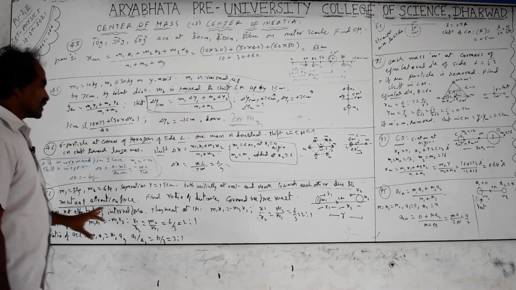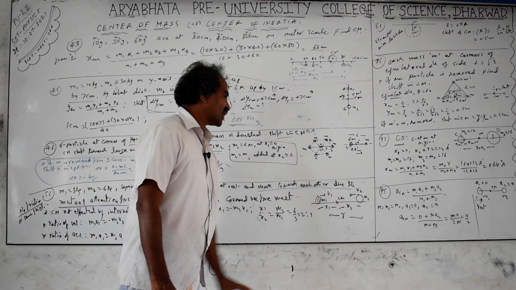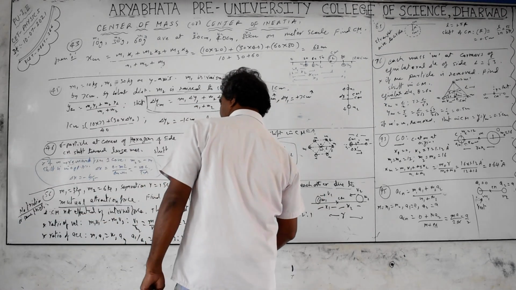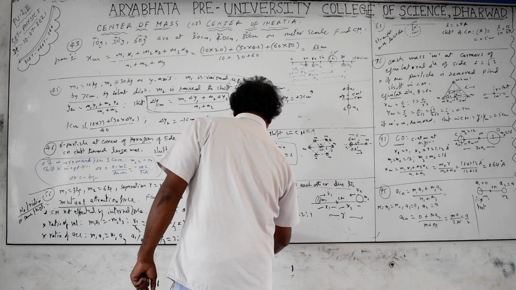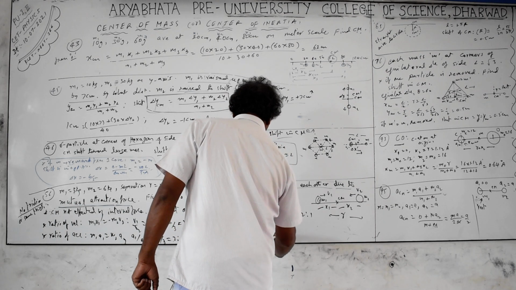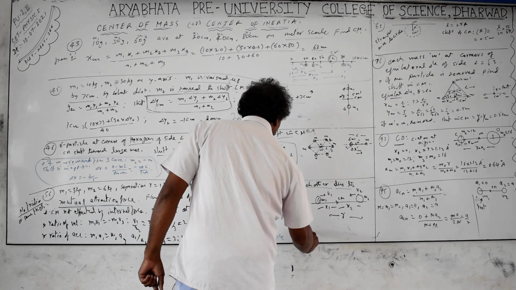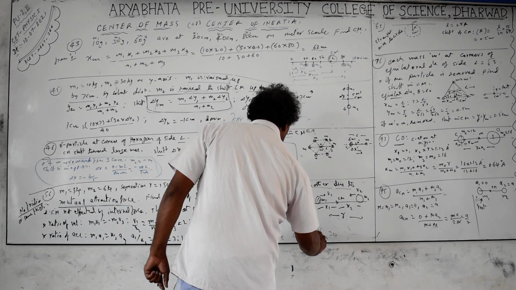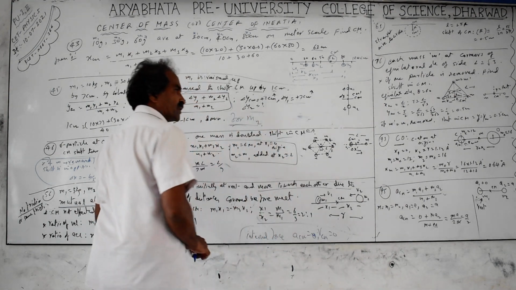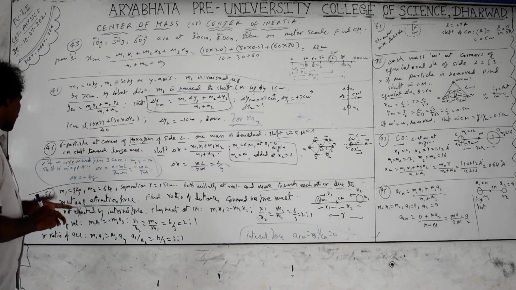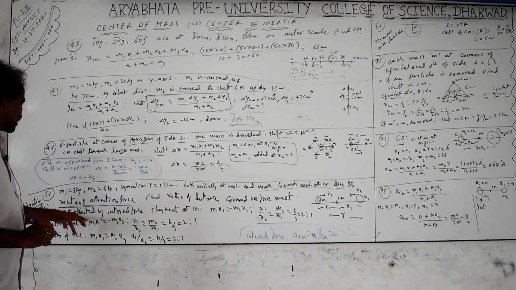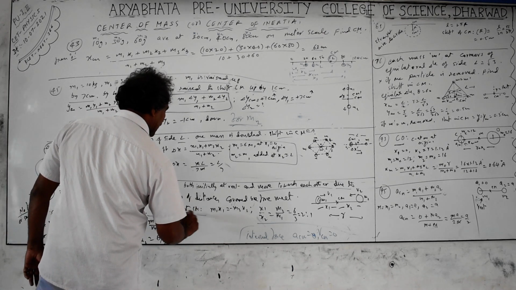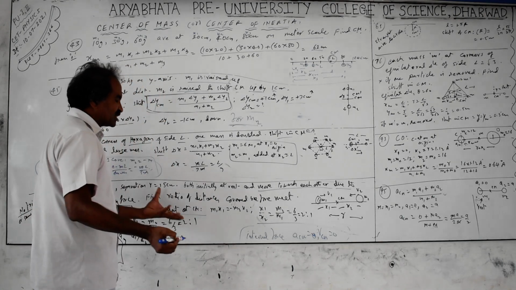But here the center of mass is not affected by the internal forces. So the velocity of the center of mass is 0. If internal force is there, acm equals 0 and vcm is also equal to 0, provided the initial velocity is 0 and the initial acceleration is 0. In that case the center of mass is not at all affected. The center of mass is not affected by internal force, and when they meet due to the internal force, they meet at the center of mass, because we are taking particles of negligible size.